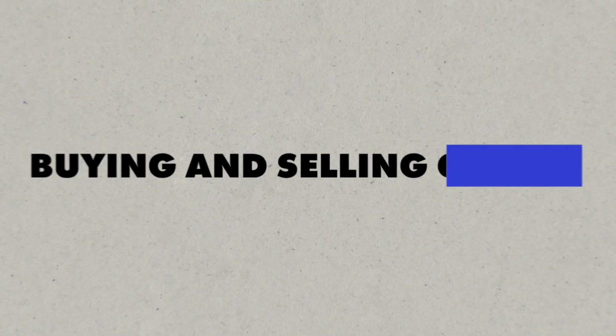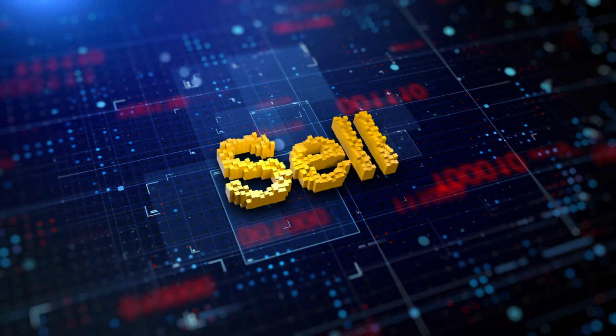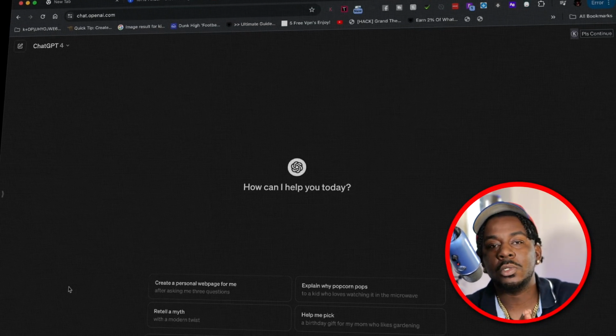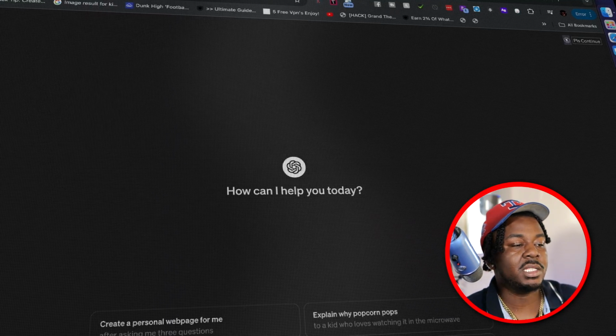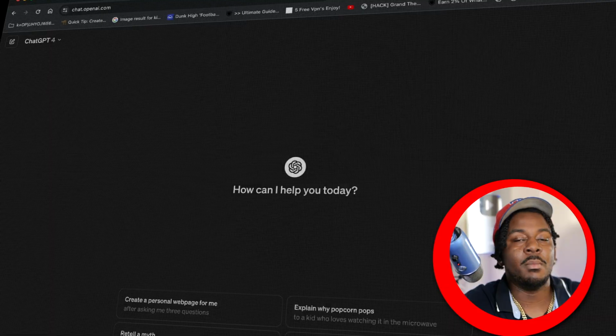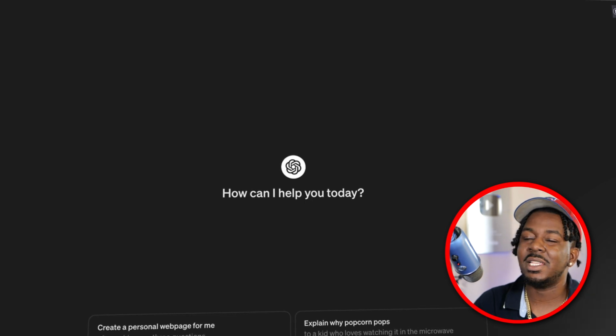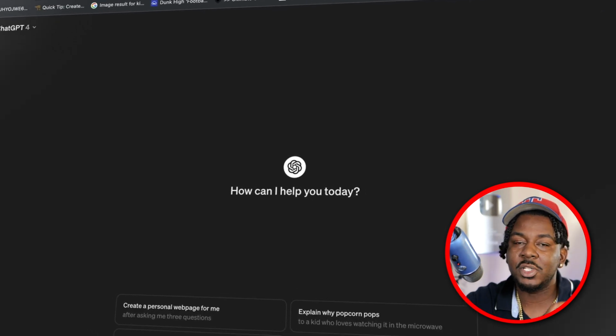Let's go. All right, so before we dive into the world of automated bots, it's about buying and selling digital currencies like Bitcoin, aiming to purchase at a low price and sell at a high price. But here's where automation comes in, using sophisticated algorithms to execute trades precisely, eliminating the need for constant monitoring. It's really like having an expert trader working for you 24/7. Now, let's introduce our main hero, ChatGPT, and we're gonna do a simple setup. ChatGPT is gonna help us create this bot using the power of AI to analyze market trends and make informed decisions. Now, setting this up might sound a little tech savvy, but stick with me. I promise you it's simpler than you think.